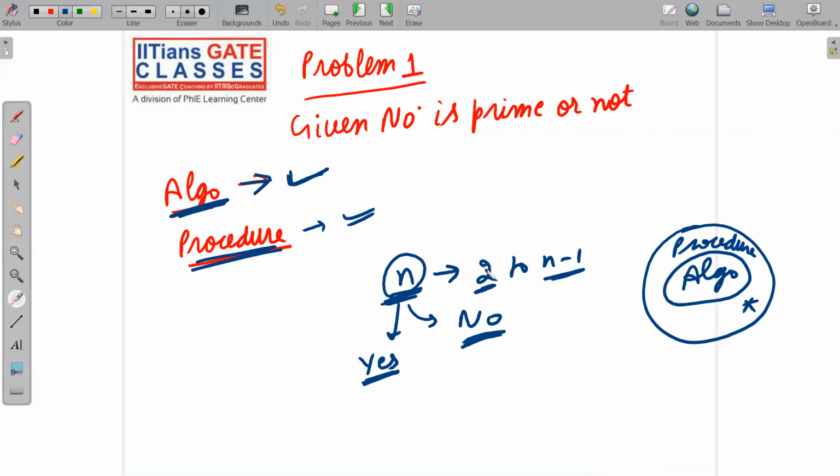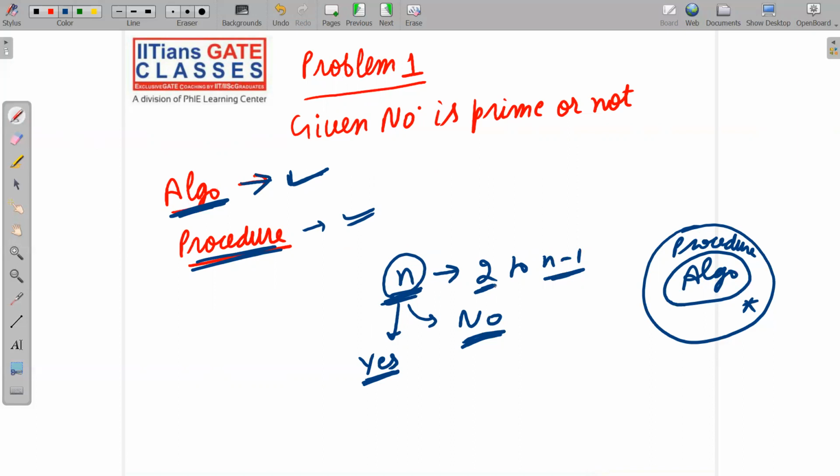And let me clarify one more thing. I have said this point roughly. If we have n, then you will try to divide this number n by 2 to n minus 1. Obviously we need not go till n minus 1. We can go till n by 2 also.